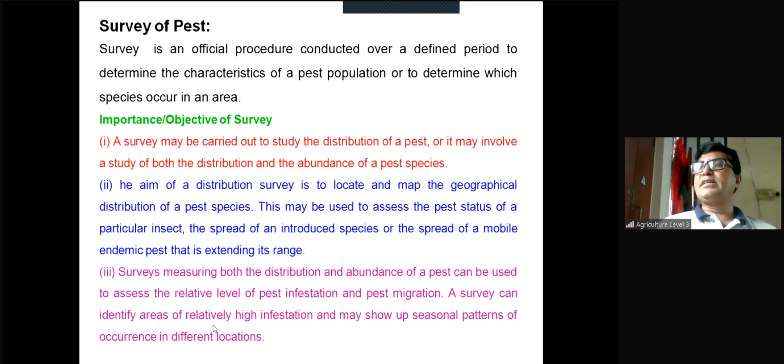Seasonal patterns means if we survey the particular insect species for the whole year, we can see the winter, summer, rainy season, autumn, etc. Based on different seasons, we can see different numbers of these pest species. And how can we know it? By surveying. Occurrence in different locations: we can know the pattern of the particular insect species at different locations. This is also possible by the survey. So all about this survey, is it clear to you?